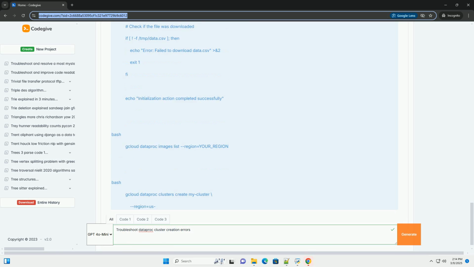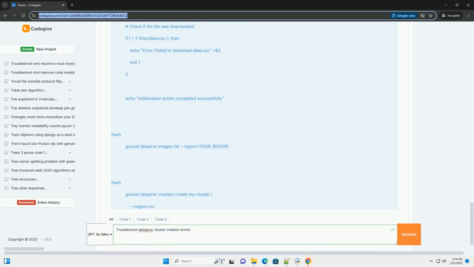2. Resource quota exceeded. Error: quota exceeded, exceeds quota for resource in region. Resources exhausted in zone. Cause: you've exceeded your project's quota for resources like Compute Engine instances, CPUs, persistent disks, or network resources in the specified region or zone.